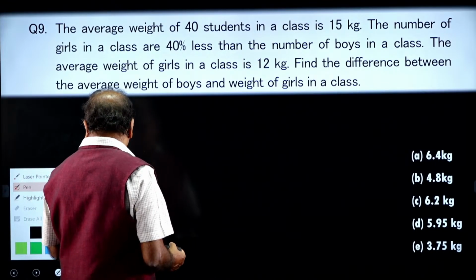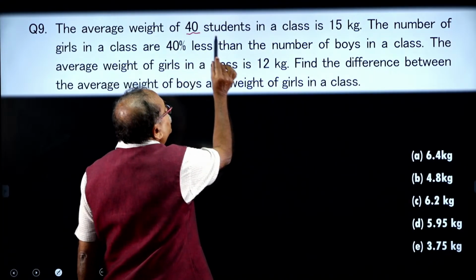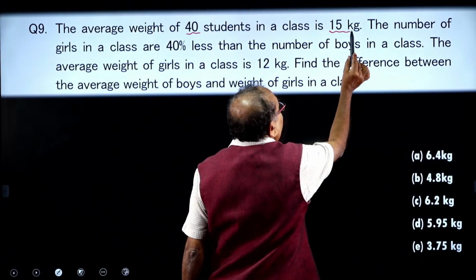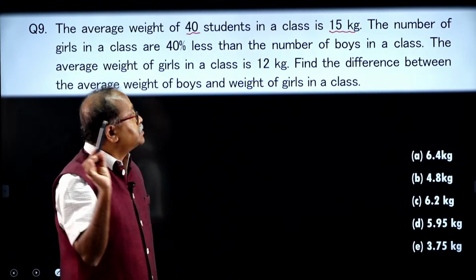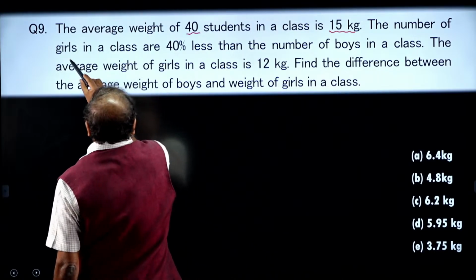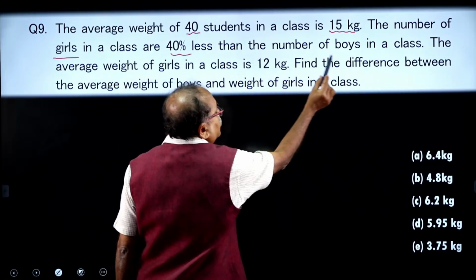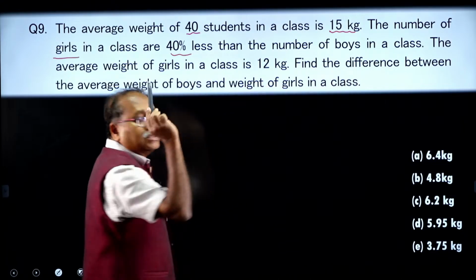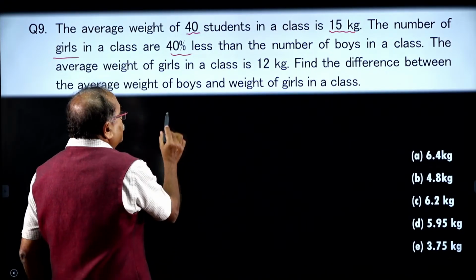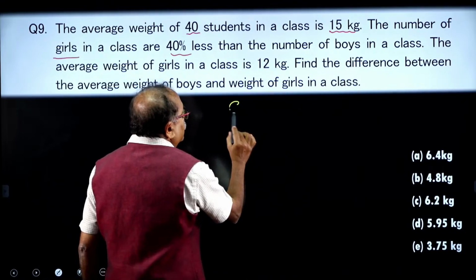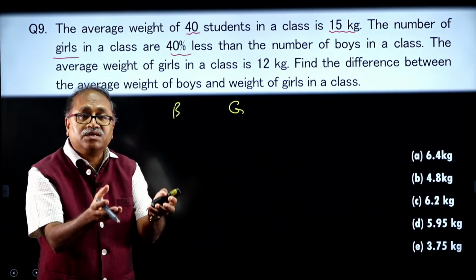What is there in this question? Here, the average weight of 40 students in a class is 15 kg. I have the number of students, I have their average. The number of girls in the class is 40% less than the number of boys in the class. So, here I would like to write down this factor, boys and girls. The number of girls is 40% less than boys.